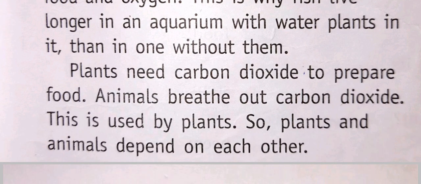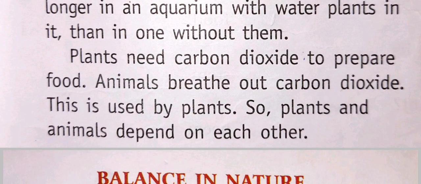Plants need carbon dioxide to prepare food. Animals breathe out carbon dioxide. This is used by the plants. So plants and animals are dependent on each other. So there is an interdependence between the plants and the animals. Again, you can see figure 6.6. In the previous video also I had explained how animals and plants depend on each other, how there is an interdependence between animals and plants.